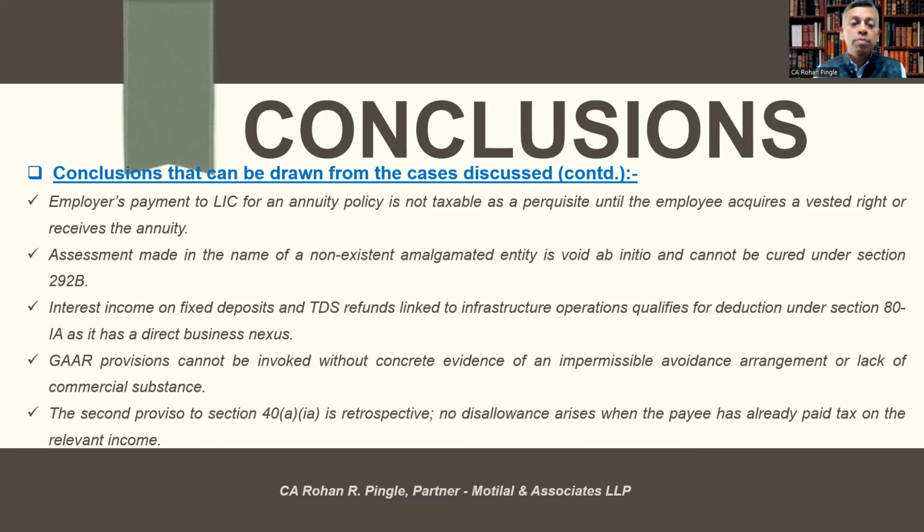Interest income on fixed deposit and TDS refunds linked to the infrastructure operations qualifies for deductions under Section 80IA as it has a direct business nexus. GAR provisions cannot be invoked without concrete evidence of an impermissible avoidance arrangement or lack of commercial substance. The second proviso to Section 40(a)(ia) is retrospective. No disallowance arises when the payee has already paid tax on the relevant income.